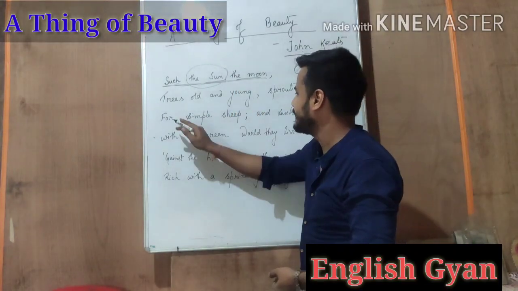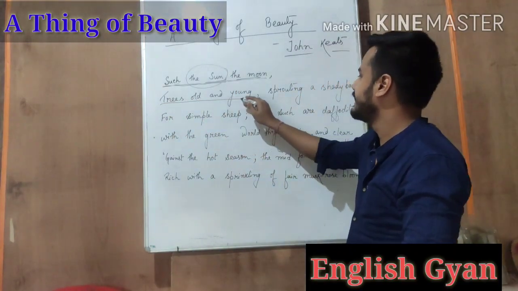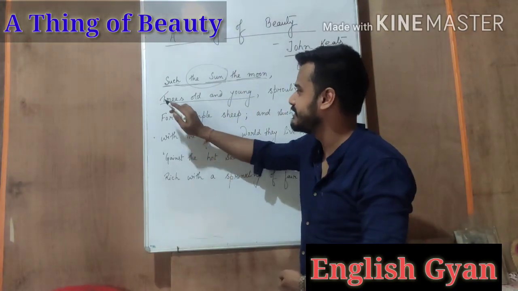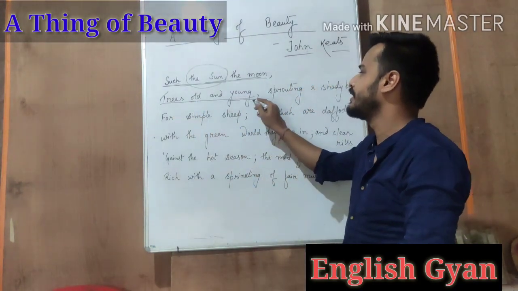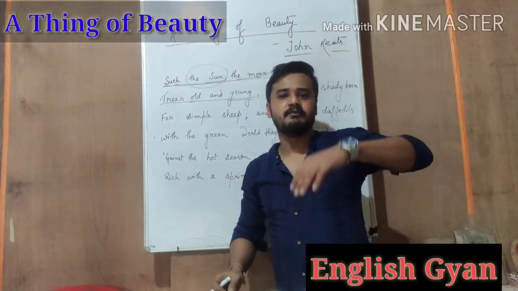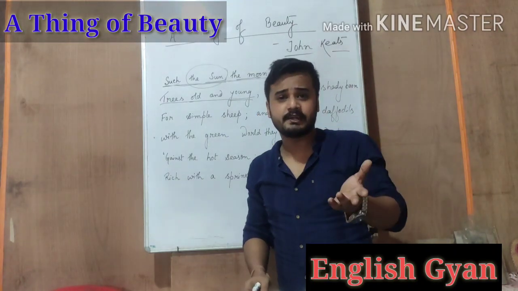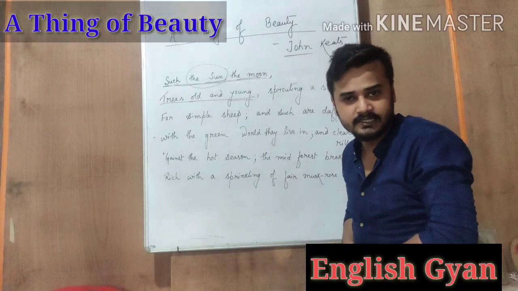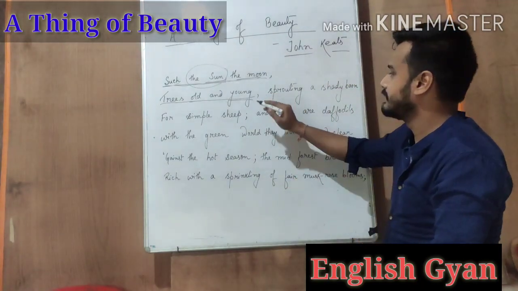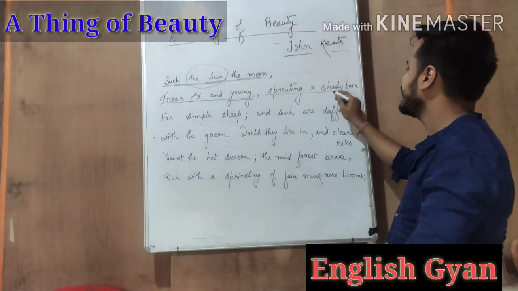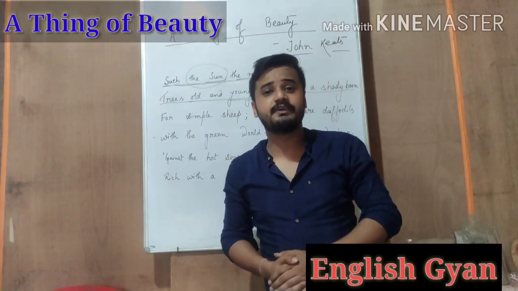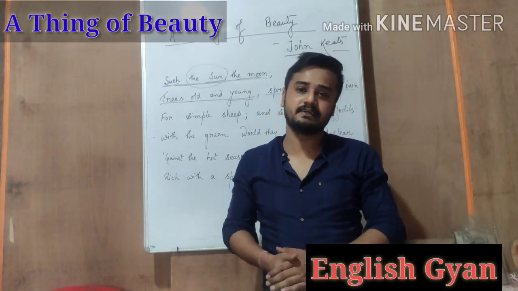He also says that trees, old and young, are very much beautiful, no matter whether they are old or young, means whether those trees are very big or not that big. These are also elements of beauty, because the trees sprout a shady boon. We all know that trees provide us shade, and this shade is like a boon.